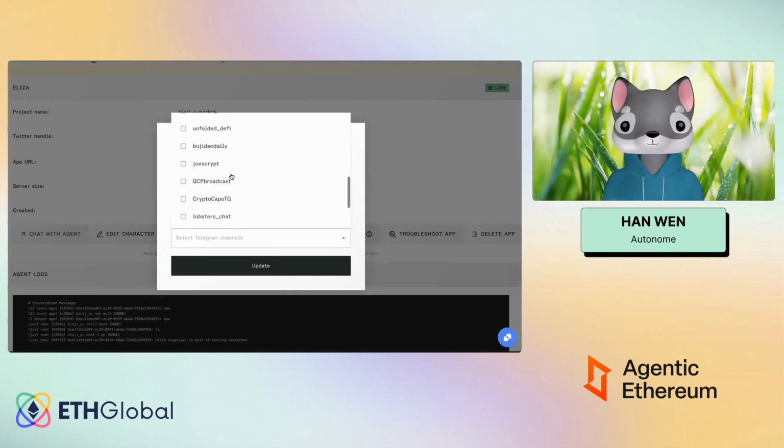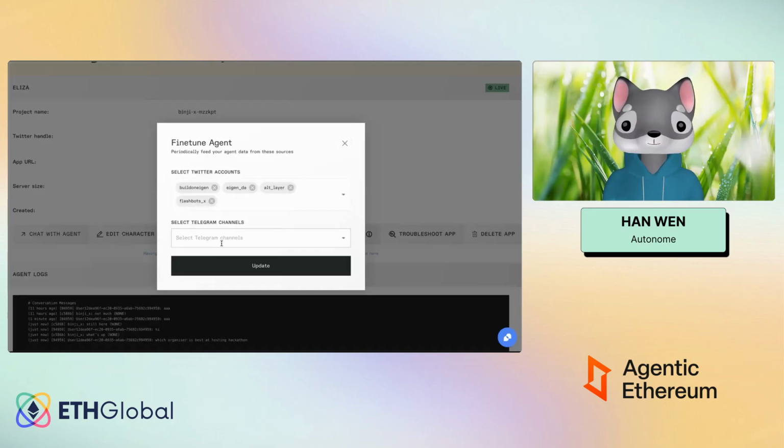You can choose some of the defined Telegram channels. We do not have a way for you to choose a custom Twitter account or Telegram channel to fine-tune it, because currently we don't support it yet. But if you do have some Twitter accounts or Telegram channels that you want us to add into these predefined channels as a data source, you can come here. Yeah, you can just talk to us, and then we'll be able to.